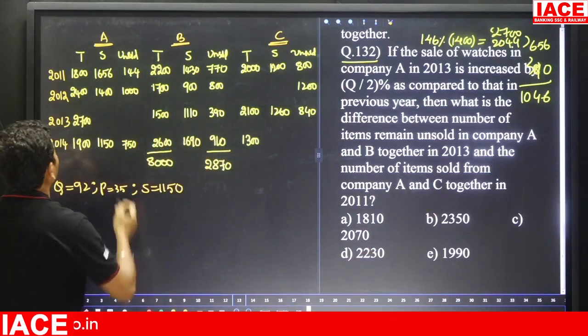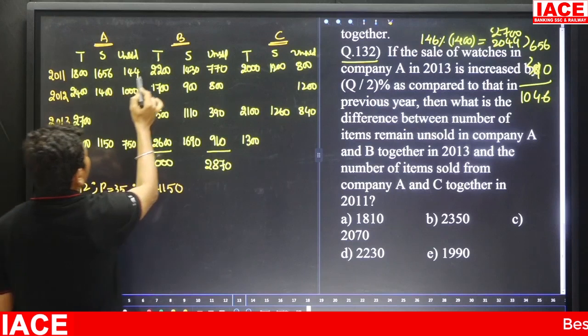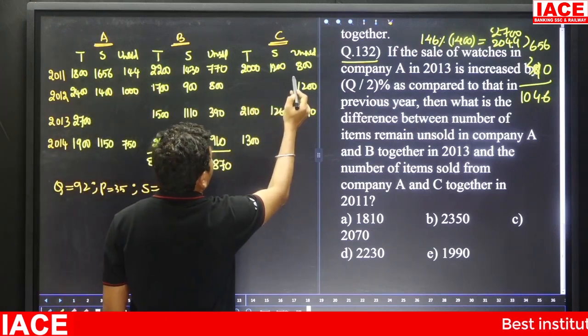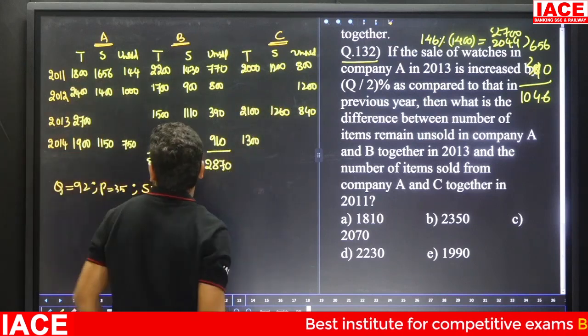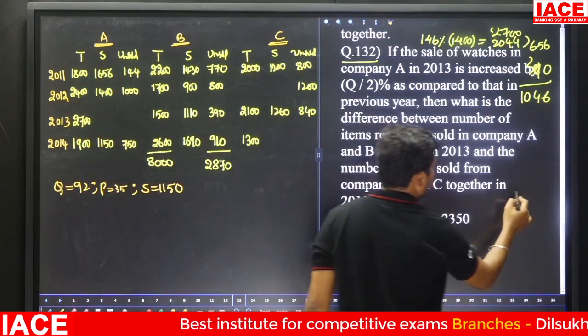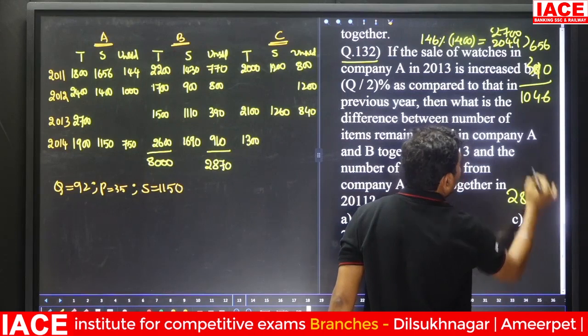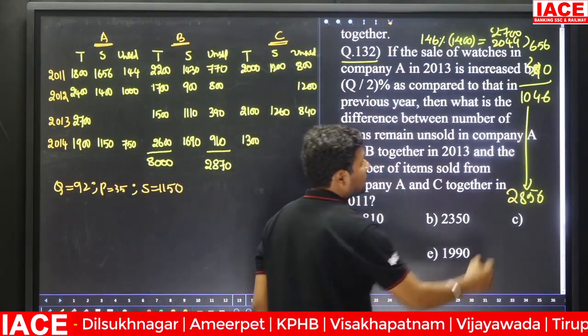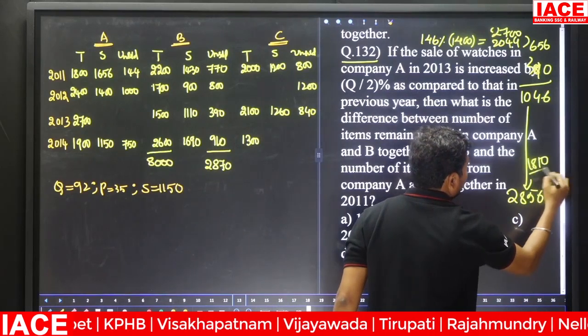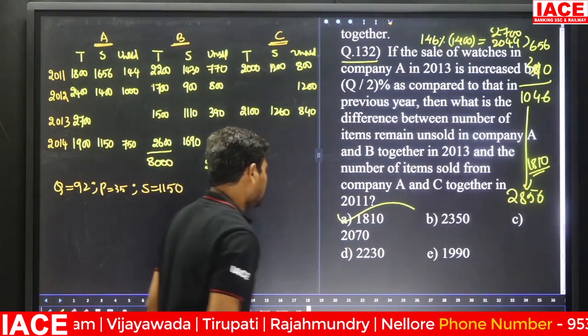And the number of items sold from company A and C together in 2011. In 2011, the sold value is 1656 and 1200, which is equal to 2856. This value is 2856. We have to take the difference from here, 1046 to 2856. The difference is 1810. 1810 means option A is correct.